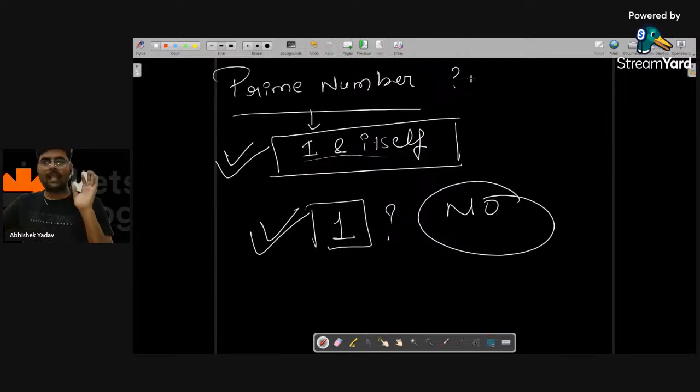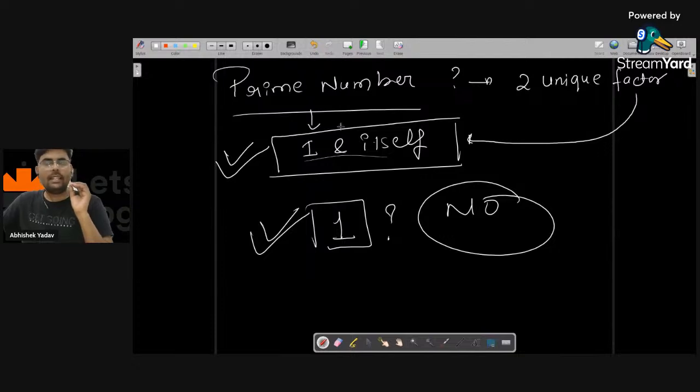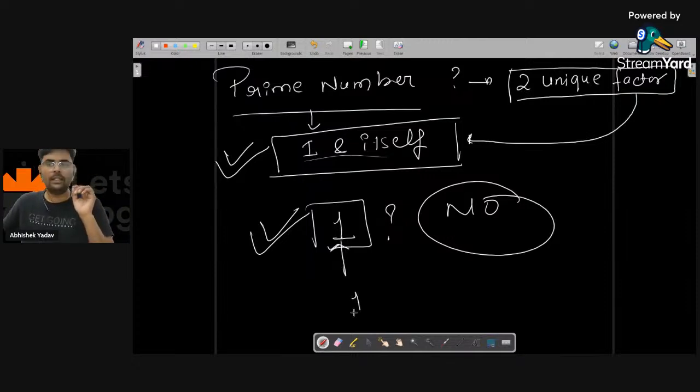So the actual definition of a prime number is what? It should have two unique factors, and those factors can be one and itself. But this is a very important point: it should have two unique factors, and here the factor of one is just one, and there is no other factor.